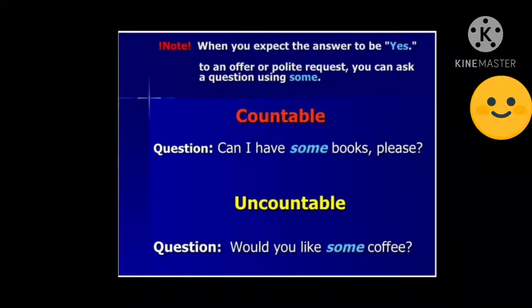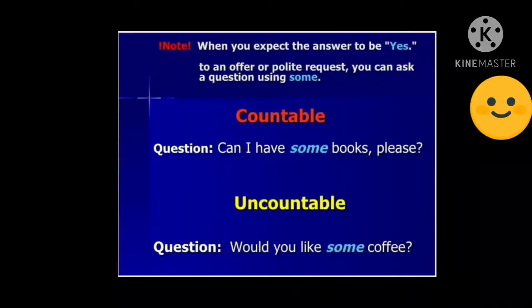Next, let us see the note here. When you expect the answer to be yes to an offer or polite request, you can ask a question using some. See, if somebody asks you a question using any, whether positive or negative, if the speaker expects the answer to be yes, positive or affirmative, then you can use some. For example, can I have some books please?